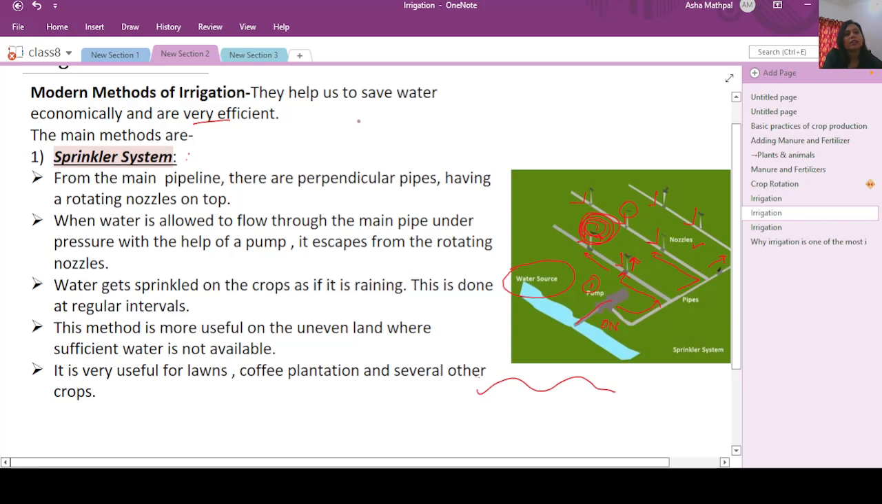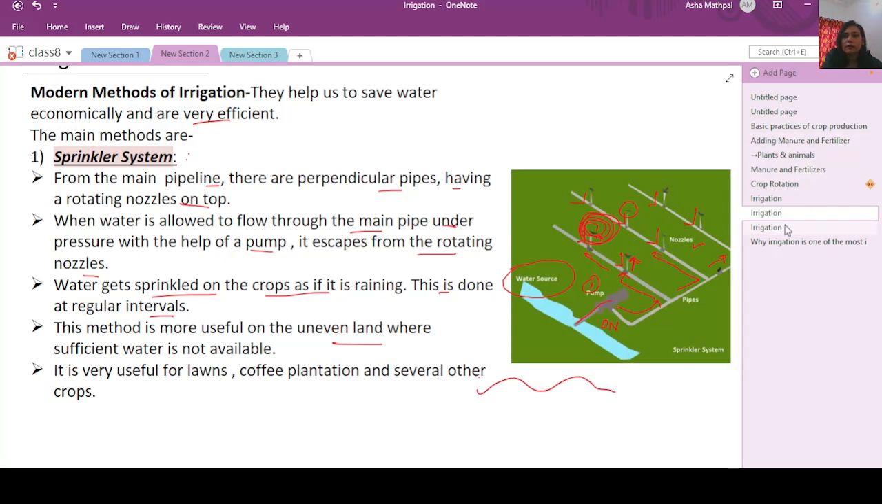So the same points I have mentioned here, that from the main pipeline there are perpendicular pipes having a rotating nozzle on the top. When water is allowed to pass through the main pipeline under pressure with the help of a pump, it escapes from the rotating nozzle and water gets sprinkled on the crop as if it is raining. This is done at regular intervals, and this method is very good for uneven land, right?